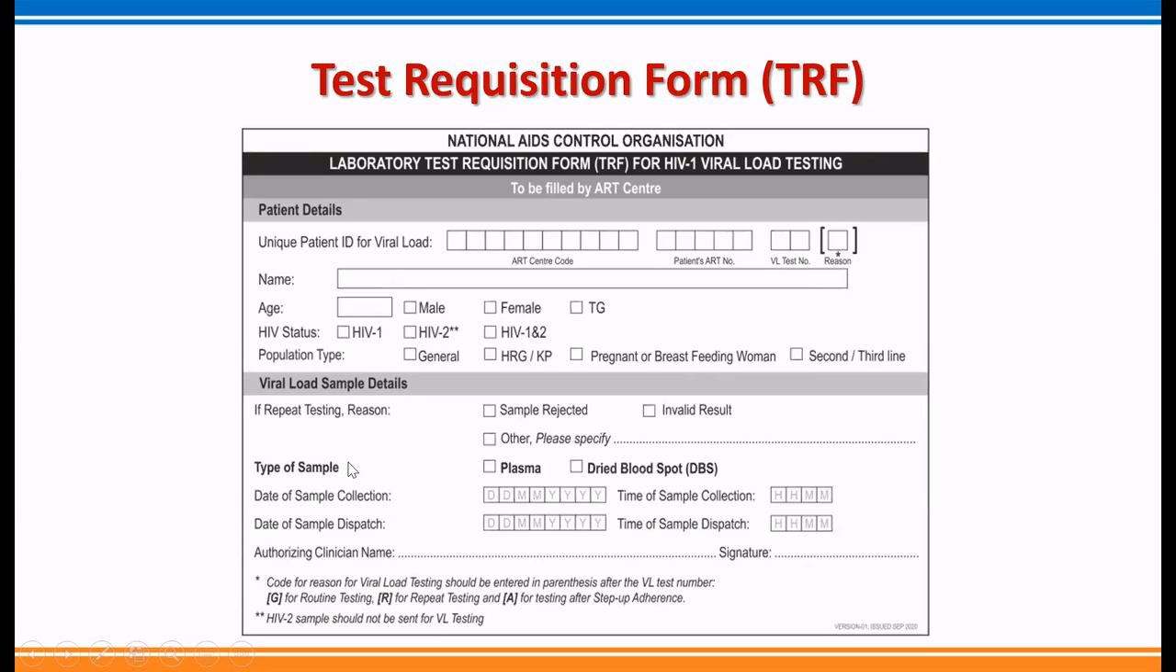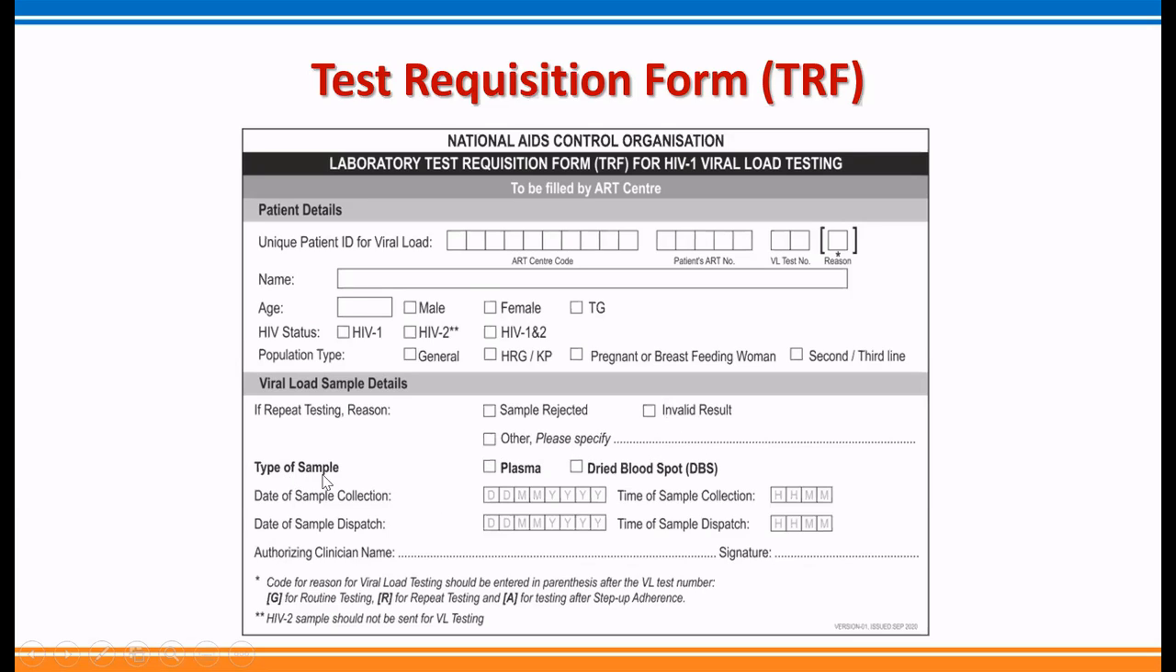This second part is to be filled by the viral load lab. This is about the viral load sample details. If repeat testing is advised because of sample rejection or invalid reason, the appropriate column needs to be ticked before sending the sample. And if there is any other reason beyond these two, this has to be specified here.